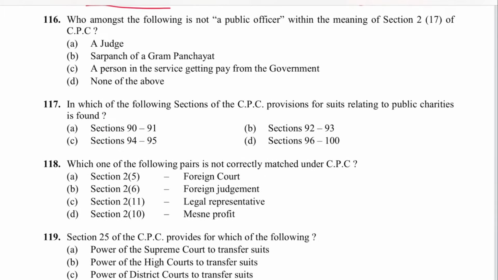Next 116. Which of the following is not a public officer within the meaning of section 217 of CPC? A judge is there. A person in service getting pay from the government, yes. A Sarpanch of Gram Panchayat is not there. So B is the answer.